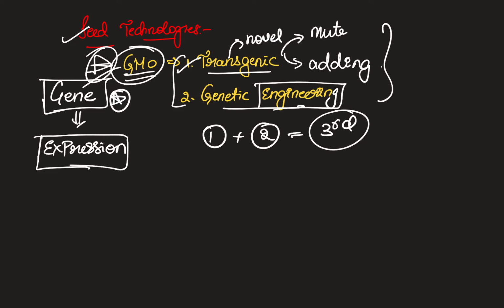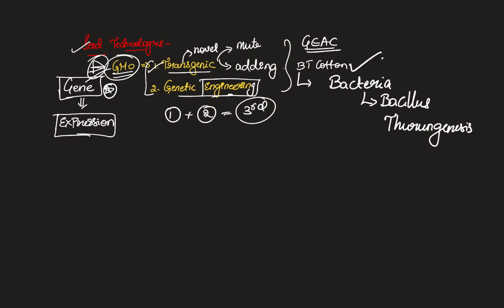Now the only crop that was genetically modified in our country for commercial cultivation, which received the approval of GEAC and also got the government's approval for commercial cultivation, is BT cotton. Actually the BT here stands for the strain that was extracted from the bacteria called Bacillus thuringiensis. So these bacteria produce toxins, and these toxins are very harmful for bollworms.